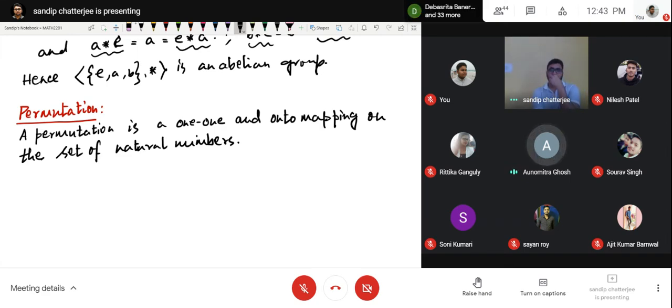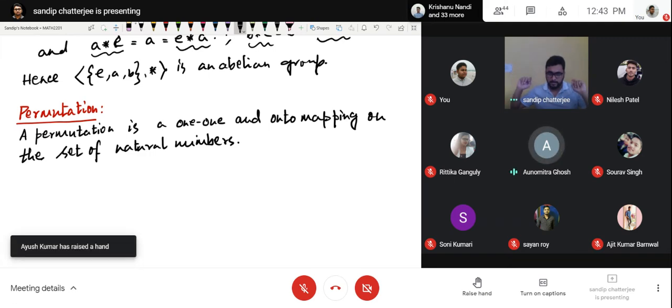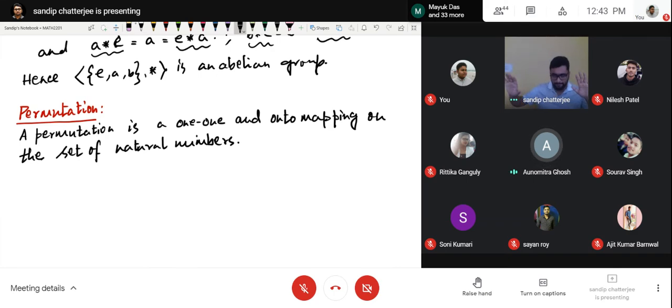Each element of X has a unique relation to each element of Y. Okay, that means each element in the codomain set will have exactly one pre-image in the domain set.